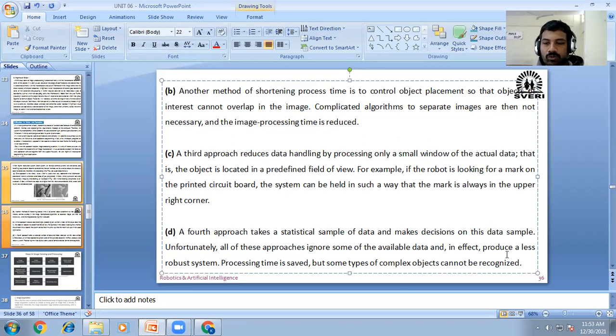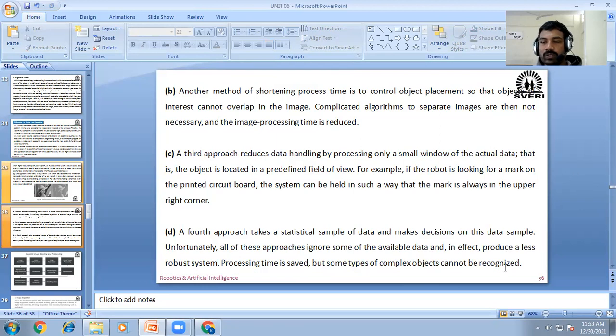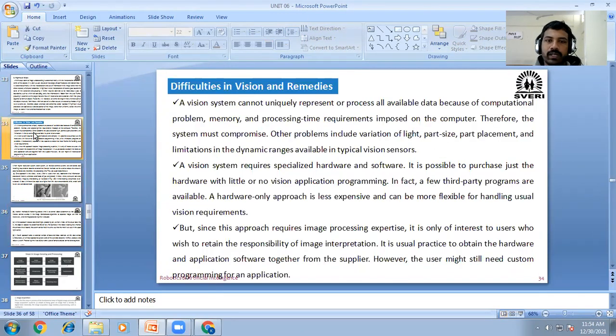Means for a complex object, it is difficult to take the photograph, all the parameters cannot be covered with a single image, because the complexity of that object is more. Okay, this is about the remedies and difficulties of the vision system.